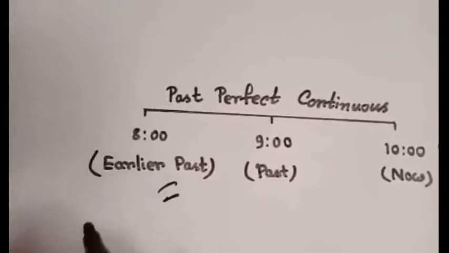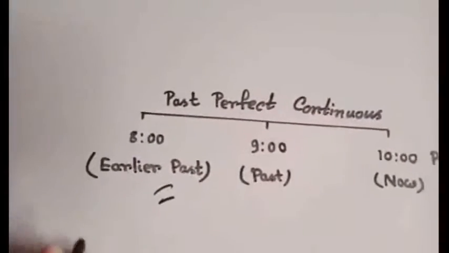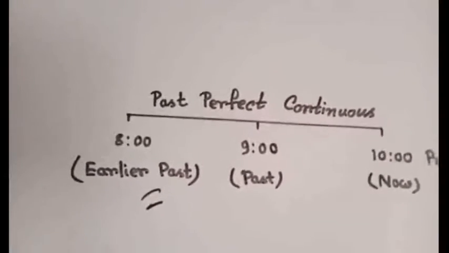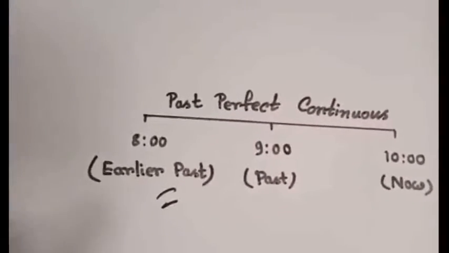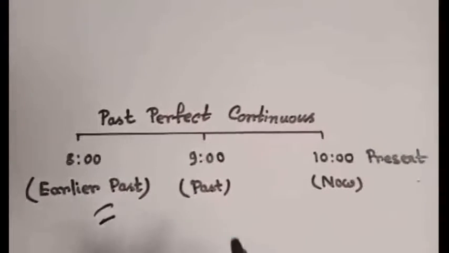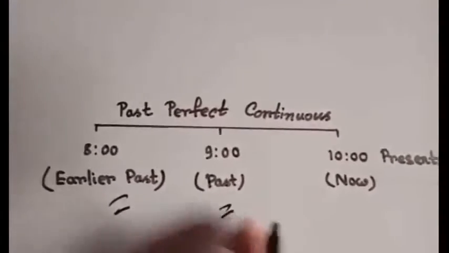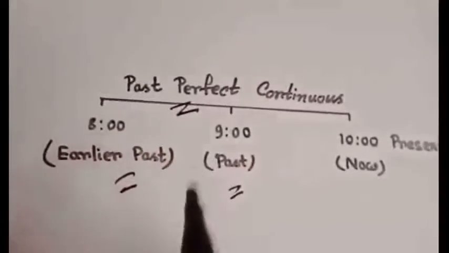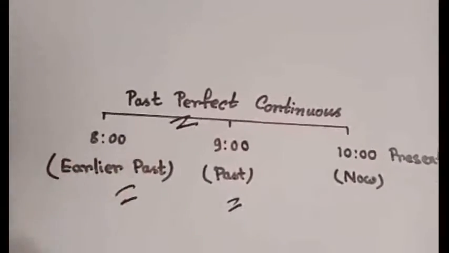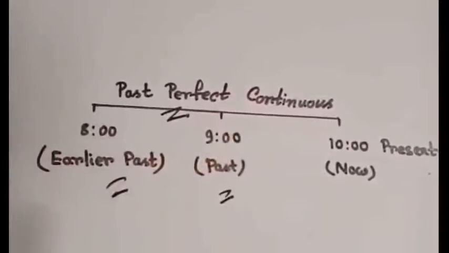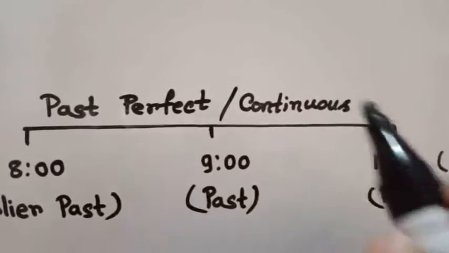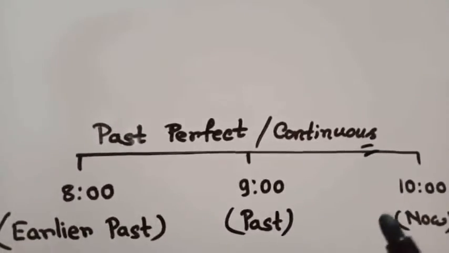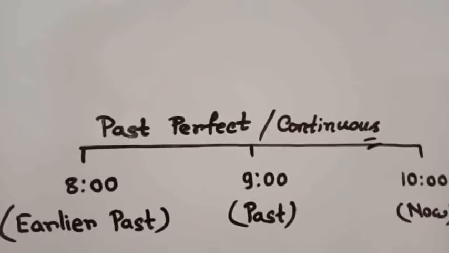And you know that an action which started or happened at earlier past time is called an earlier past action, right? And an earlier past action which happened before another past action happened, that is past perfect tense, right? You have learned it in my previous video of past perfect tense. Now see, the continuous word is also here, and continuous means something that is continuing or going on.